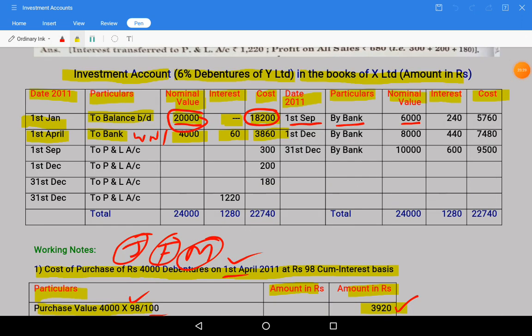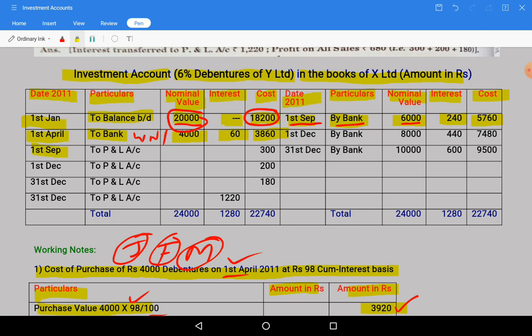So on 1st September, on the credit side, we are going to write 1st September by bank: 6,000 in the nominal value column, 240 interest, and sale value 5,760. On this transaction we have got a profit.